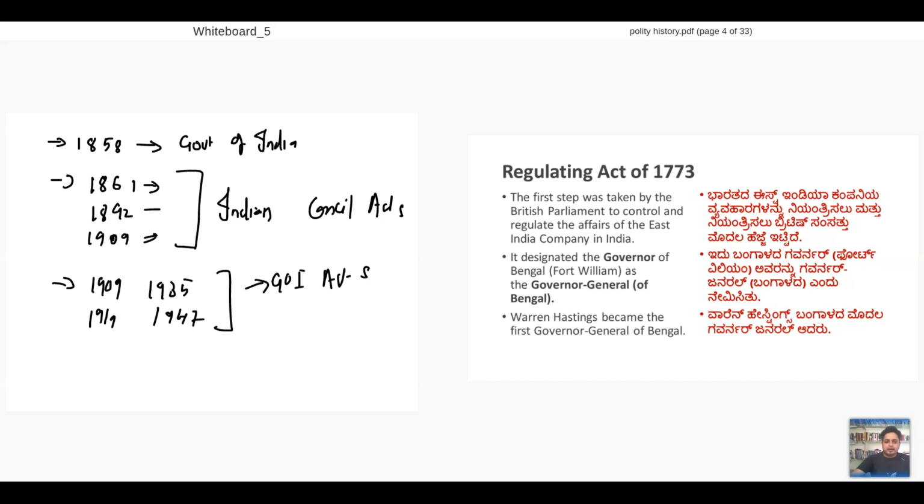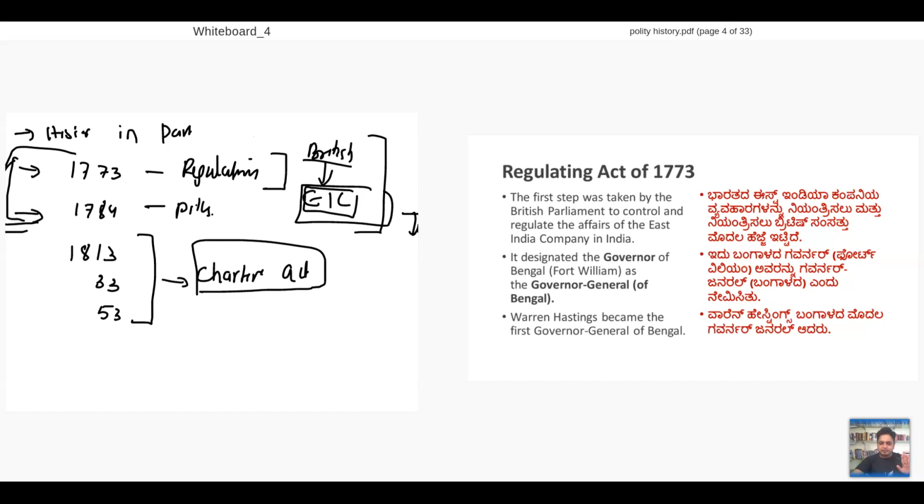Okay. Why did I give you this division? Because you'll understand today why we call them by these names. I will explain why we have these names, the importance of every name, the importance of every act, and the contribution of each act to the polity. Everything will be observed properly. Clear? So like that I will start the complete thing.